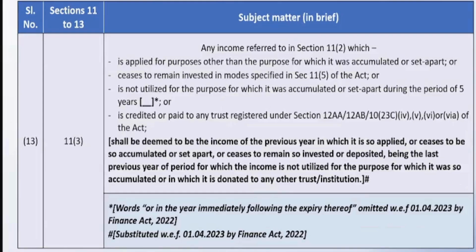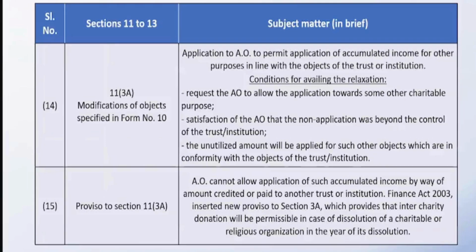Section 11(2) talks about the accumulation for a period of 5 years. 11(3) talks about when you violate Section 11(2). Then we have 11(3A) also, whereby at times it becomes difficult for an organization to spend money on the object for which the amount has been accumulated. Let us take the example of COVID. When all of us were facing COVID, it was difficult to meet the objects of the trust. So 11(3A) comes to your rescue.